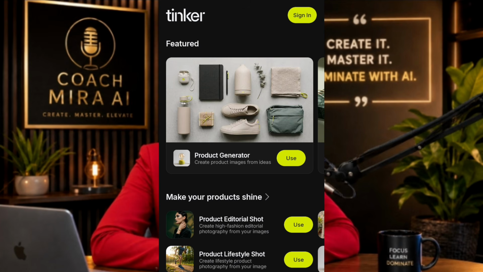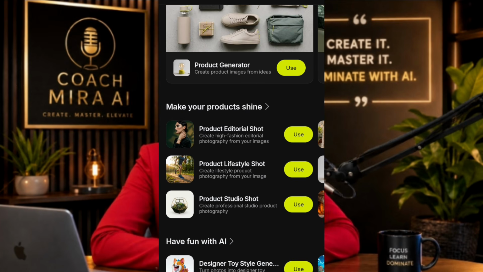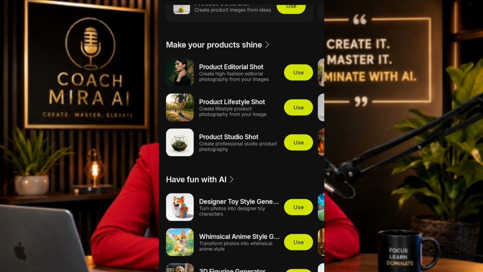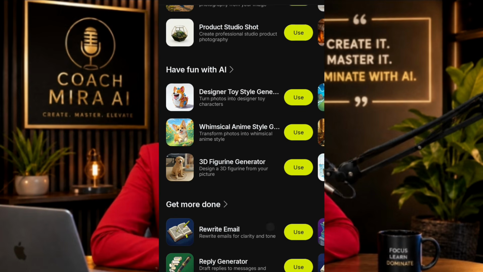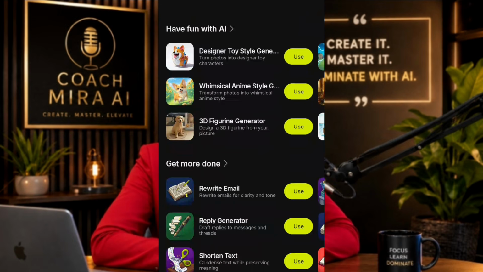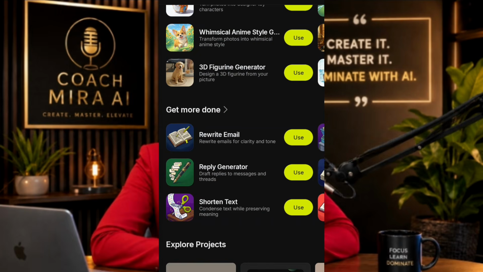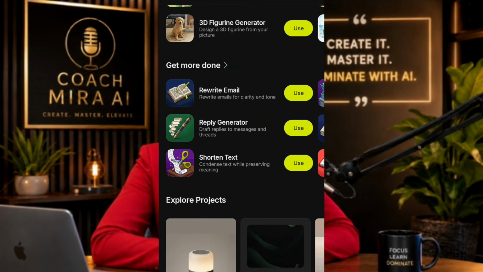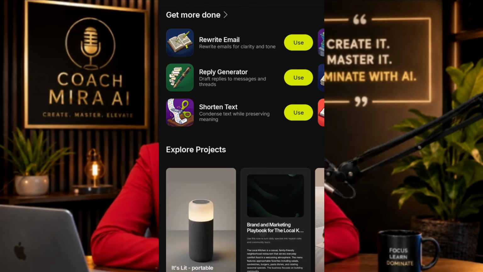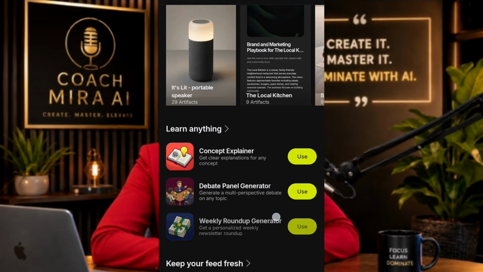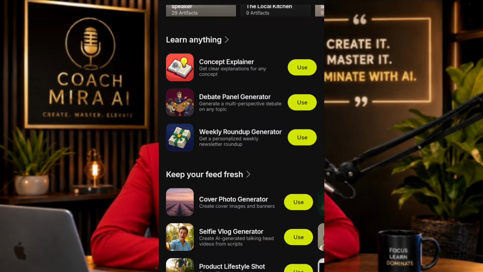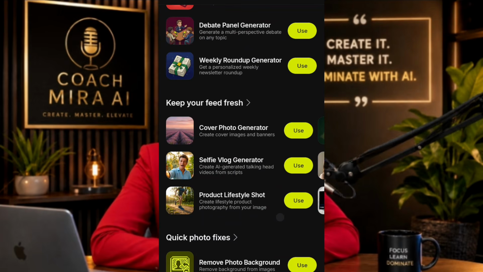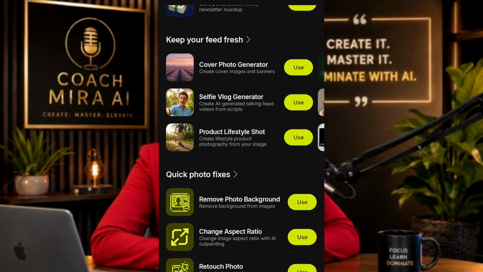You can generate a product using this AI tool: product editorial shot, product lifestyle shot, product studio shot, designer toy style generator, whimsical anime style, 3D figurines generator. You can use it to rewrite email, reply generator, draft replies to messages and trends, shorten text. Then concept explainer, debate panel generator, weekly roundup generator, cover photo generator, selfie vlog generator.